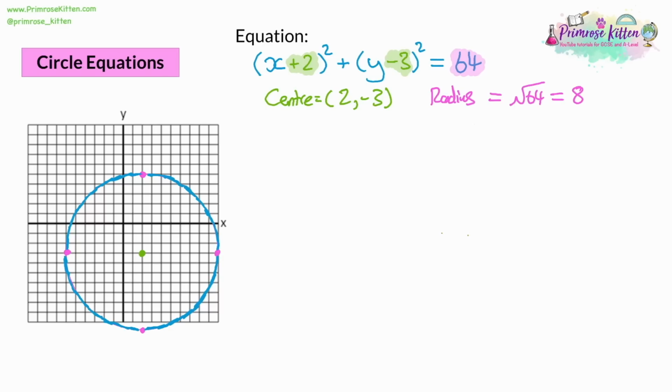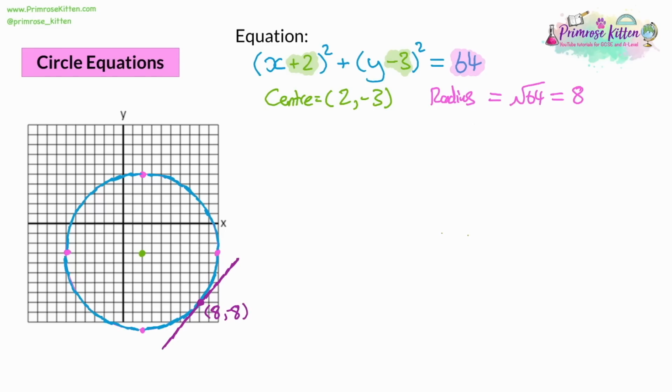Now, it's not just equations of circles you have to find. There's also something called a tangent. I'm going to draw a tangent on this circle, and a tangent touches the circle at one coordinate, and then it just goes off without touching any other part of the circle. On this circle, this particular coordinate should be 8, negative 8.